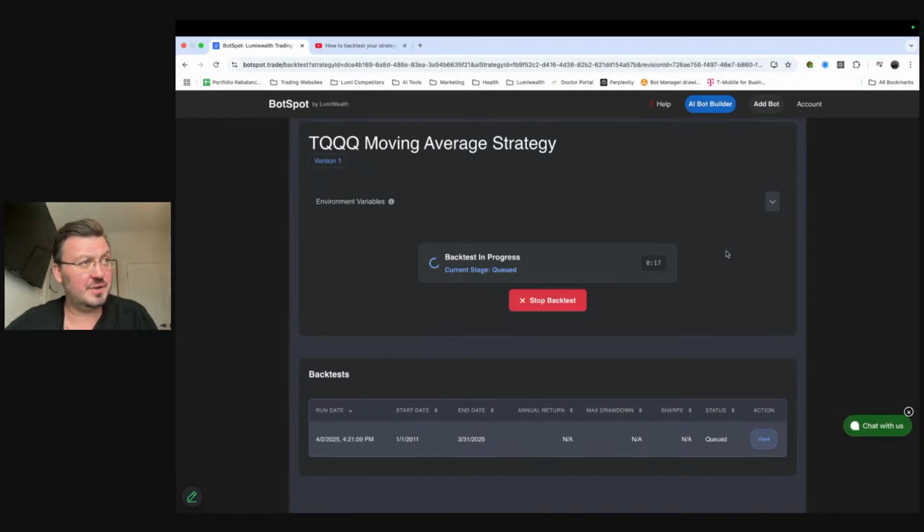Of course, nothing is certain, right? But we can have a really high degree of confidence that this actually works well. Okay, so I hit that run backtest button. We can see here that it's queued. Okay, we're going to wait for this thing to come out of queued.